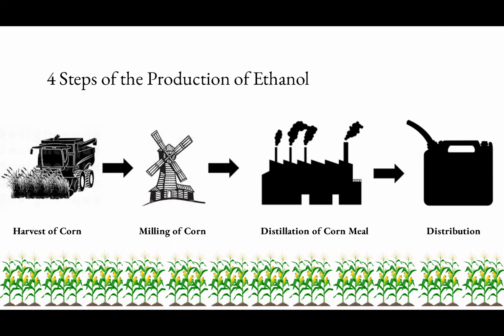Here are four of the major steps in the production of ethanol, starting with the harvesting of corn, the milling of corn, the distillation of cornmeal, and then finally distribution.